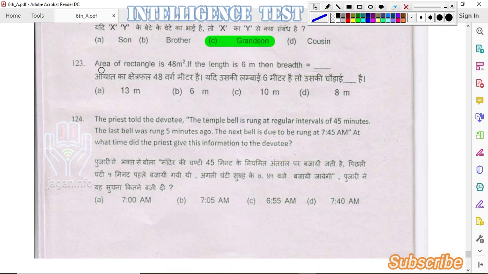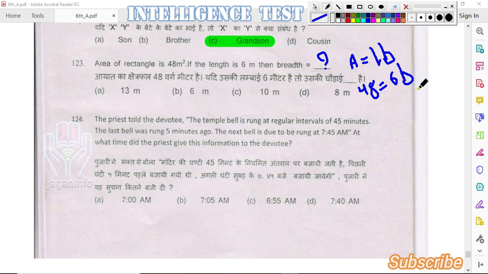Next question. Area of rectangle is 48 meters square. If the length is 6 meter, then breadth equals to how much? Here we know that the area of rectangle is length into breadth, nothing but L into B. Here area is given as 48 and length is given as 6, and we are asked to find the breadth.